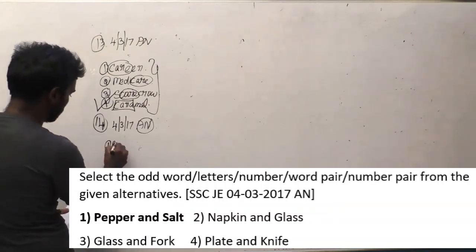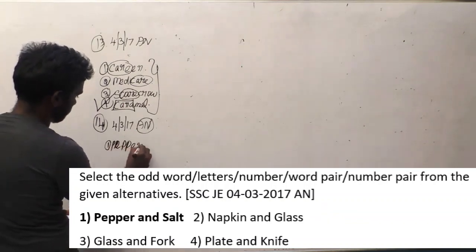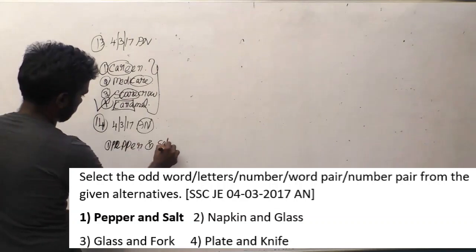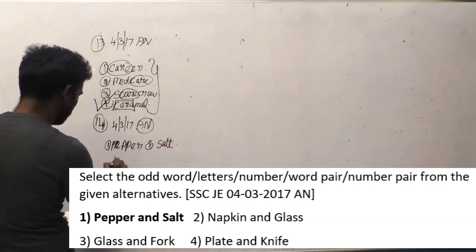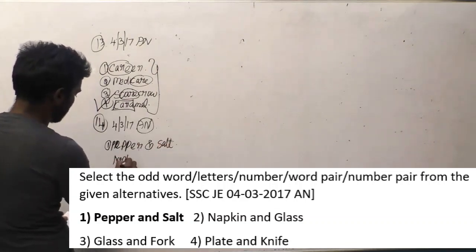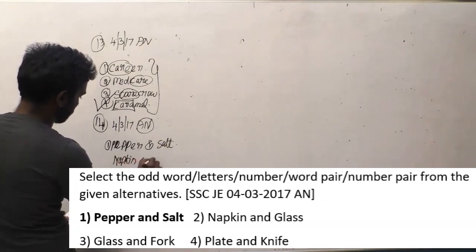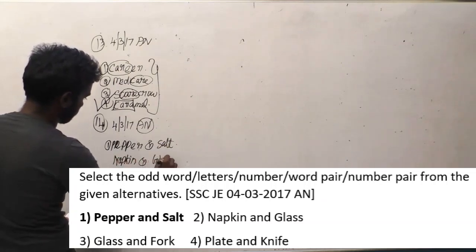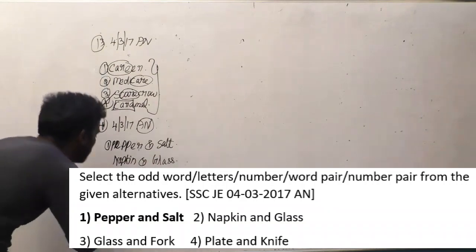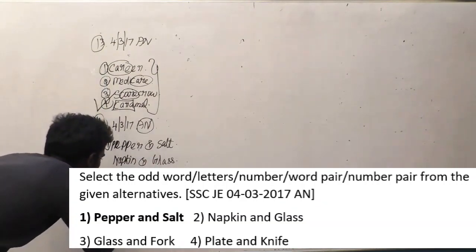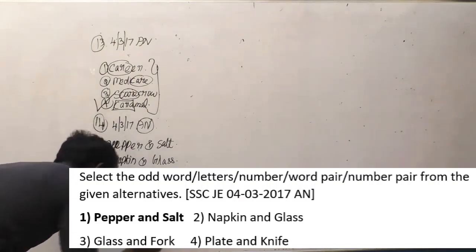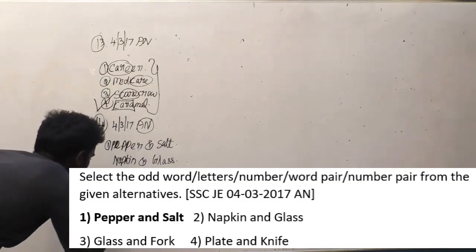The first one is pepper and salt. Second one, napkin and glass. Third one, glass and fork. Fourth option, plate and knife.